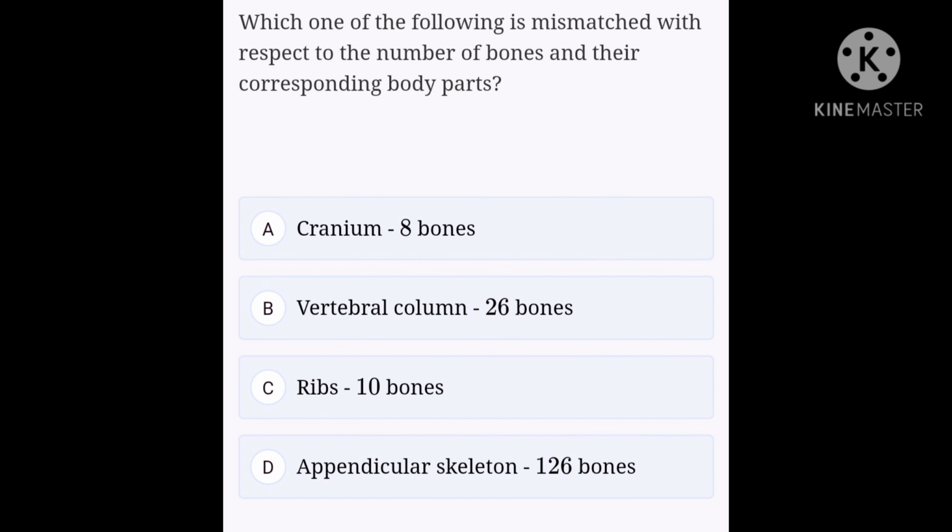Which one of the following is mismatched with respect to the number of bones and their corresponding body parts? Option A cranium 8 bones, option B vertebral column 26 bones, option C ribs 10 bones, option D appendicular skeleton 126 bones. Option C is the right answer for this question.